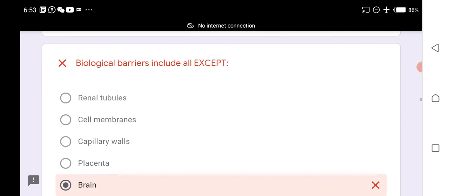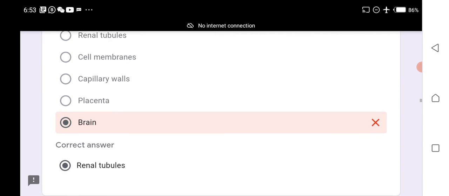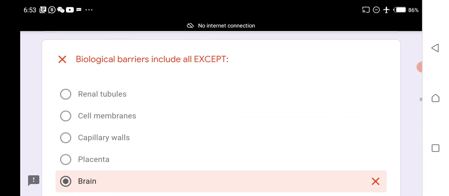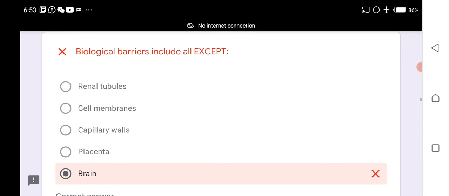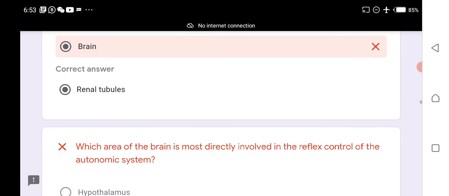Biological barriers include all except renal tubules. Renal tubules are not biological barriers, whereas the biological barriers comprise the cell membrane, capillary walls, placenta, and brain.